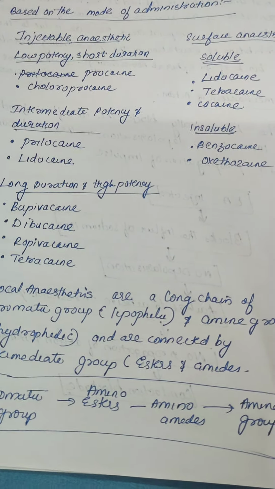Surface anesthetics are soluble and insoluble. Soluble are lidocaine, tetracaine, and cocaine. Insoluble are benzocaine and oxethazaine. So what is based on the chemistry? It's again divided. Before that, we'll understand the chemistry of local anesthetics.